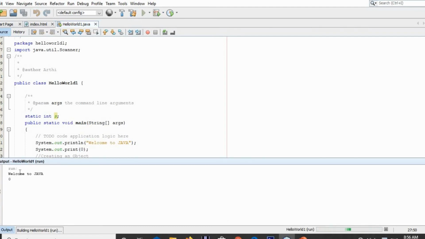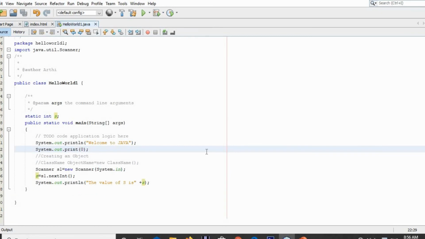So the first two lines, welcome to Java and 0, have been printed. After that, the cursor is waiting, right? The compiler is waiting for the user to enter some value. I am going to provide a value as 5. Now enter. So the value of s is 5, right? So this is a way with which you can read the value for a variable, right?